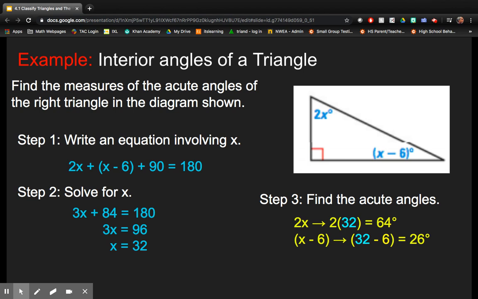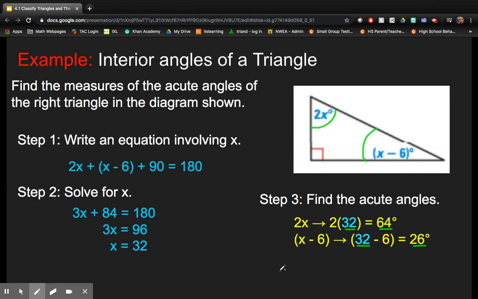Once you solve for x, then you can find the acute angles. Coming over to this picture, I can see my two acute angles are 2x and x minus 6. So all I need to do is plug in my x to get my angle measure.